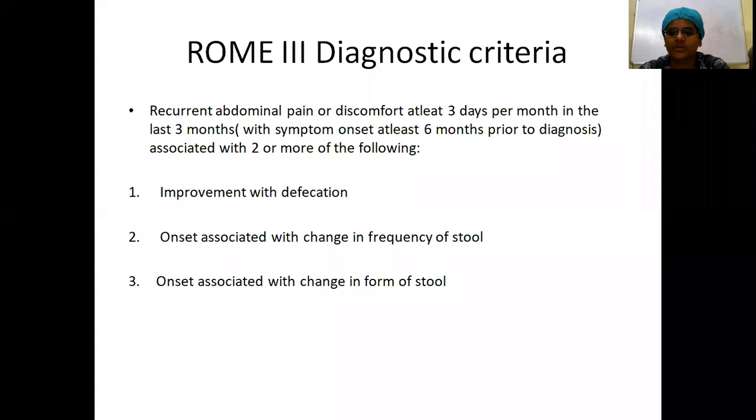That is a recurrent abdominal pain or discomfort for at least 3 days per month in the past 3 months. The symptoms usually would have started 6 months earlier to the diagnosis, associated with 2 or more of the following: improvement with defecation, onset associated with change in frequency of stool, and onset associated with change in form of the stool. This is the important one.